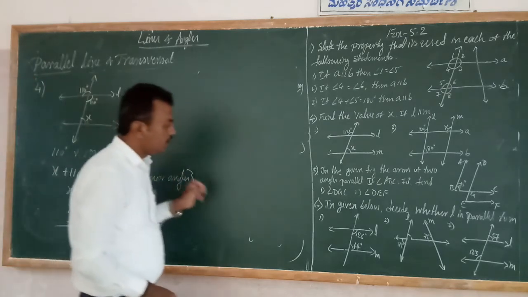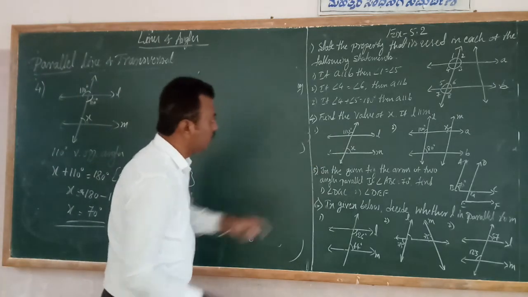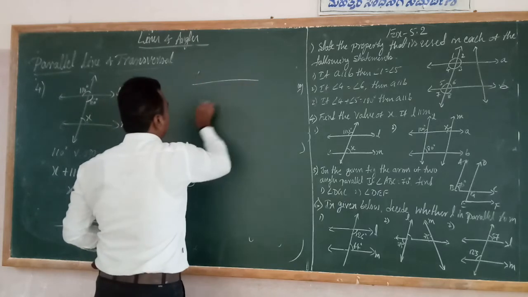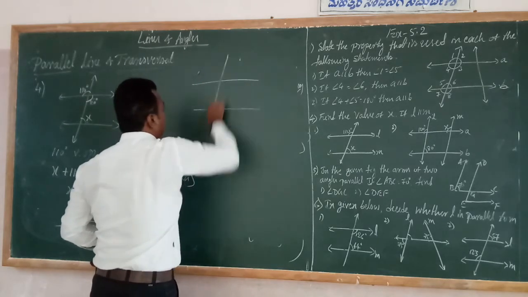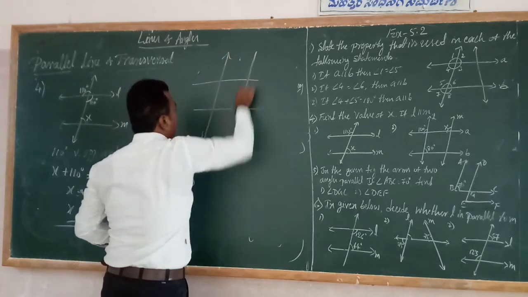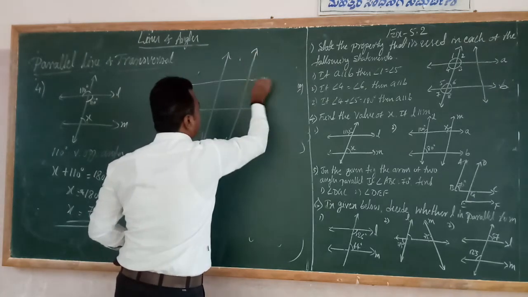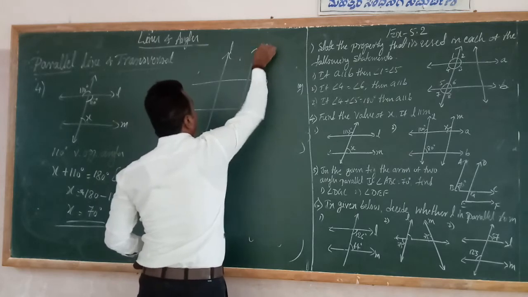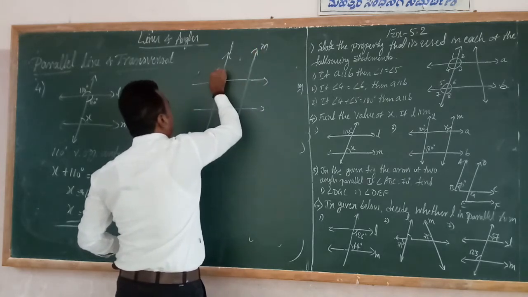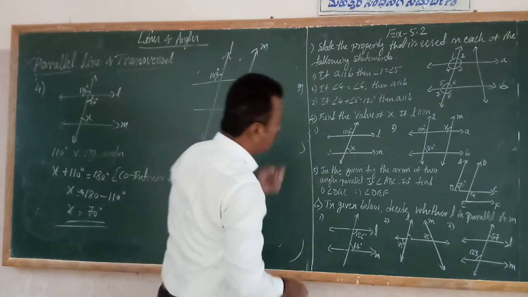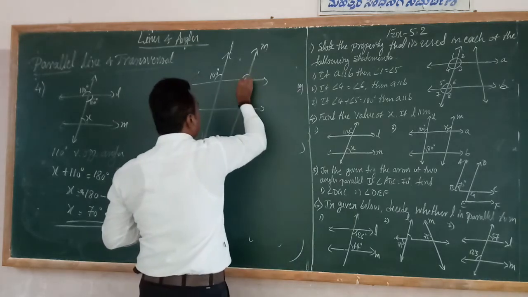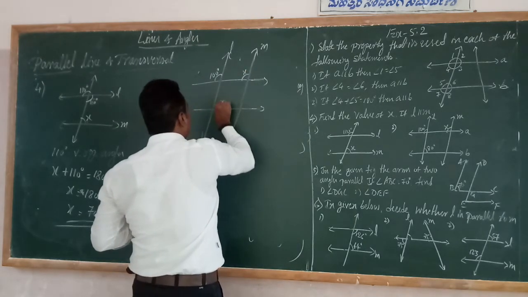Like that, the second one in question number 4. This is L and this is M. This is 100 degrees, this is x, and this is 80.